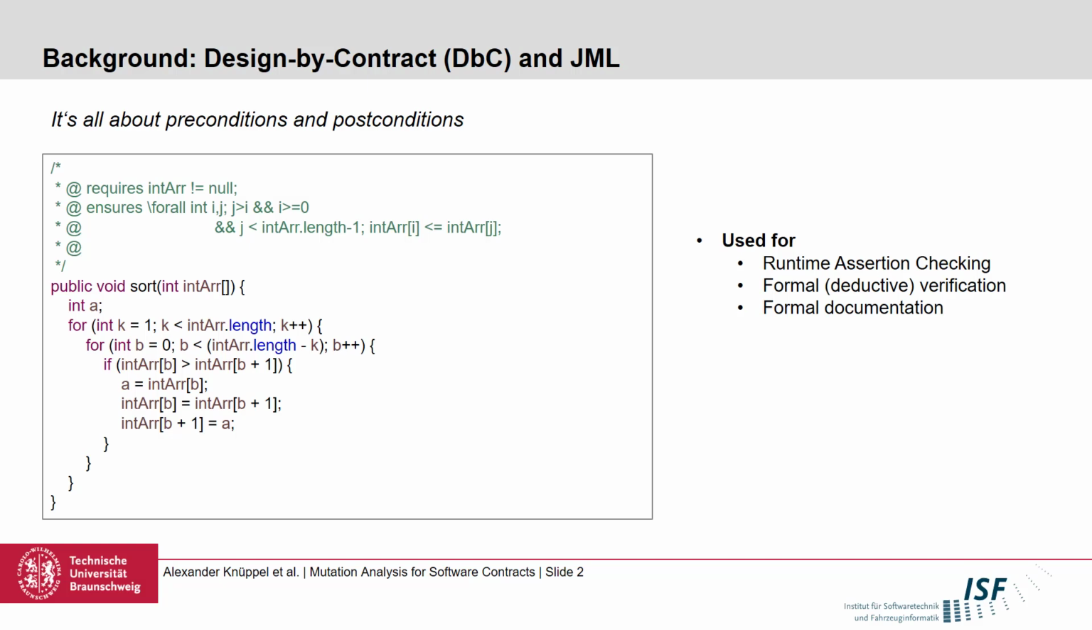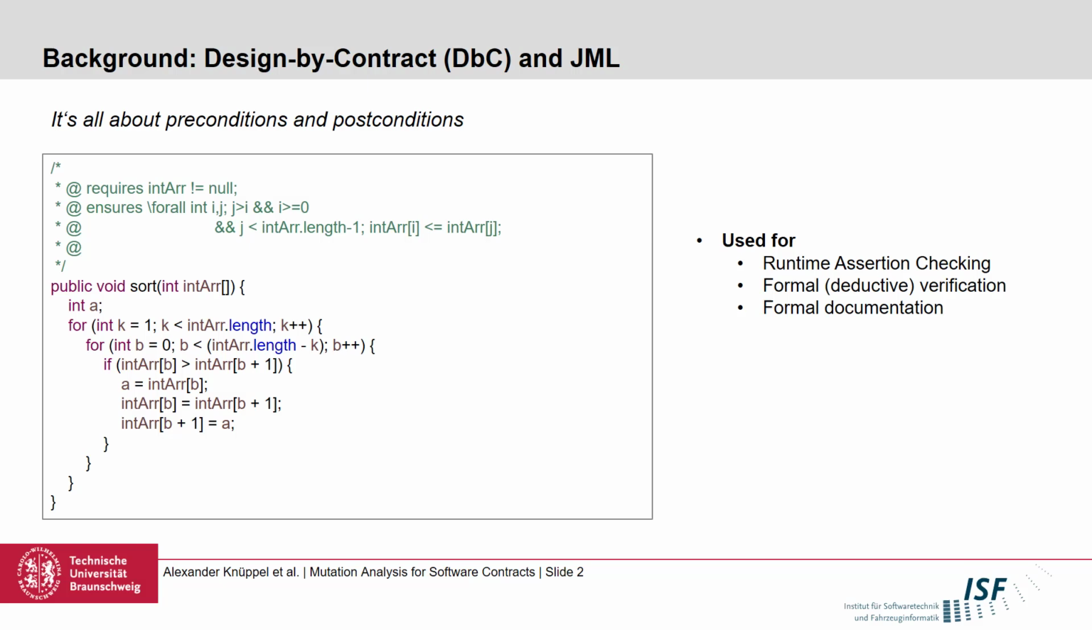So here we have a precondition initiated by the keyword requires that defines under which circumstances this method is callable. And if the precondition is fulfilled, this contract guarantees us the defined postcondition using the ensures keyword.